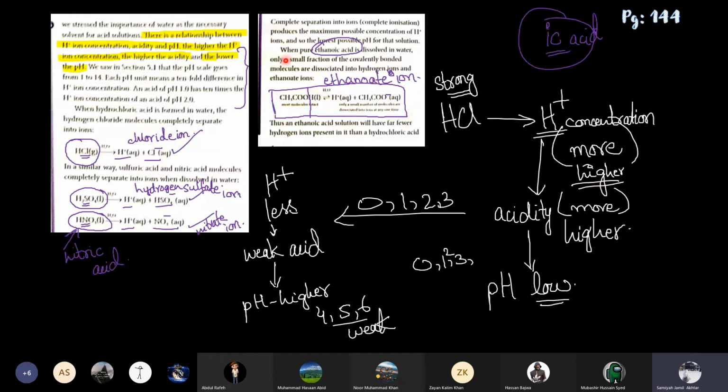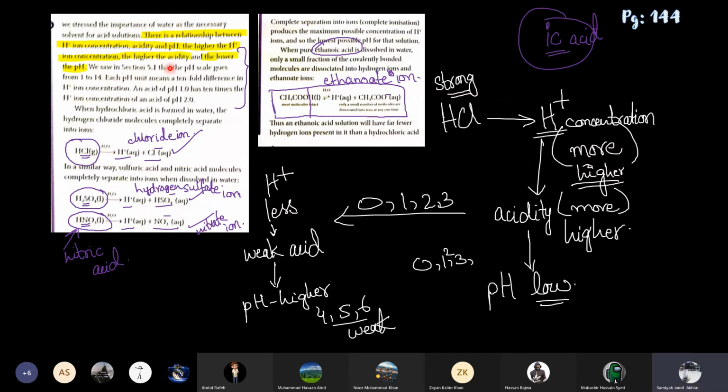Okay, the same equation which I wrote. And the above paragraph says: when pure ethanoic acid is dissolved in water, only a small fraction of covalently bonded molecules are dissociated into hydrogen ions and ethanoate ions. So only a small fraction. Thus an ethanoic acid solution will have far fewer hydrogen ions present in it than hydrochloric acid. Its hydrogen ion concentration is less as compared to hydrochloric acid because it partially dissociates. Not all of the molecules, only a small number of molecules are dissociated into ions.